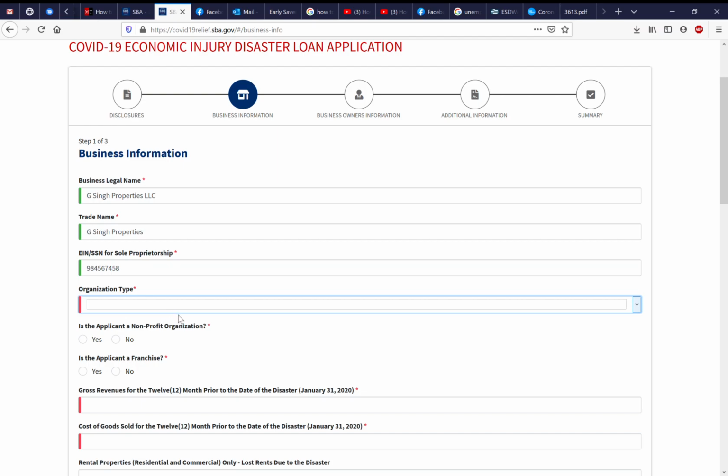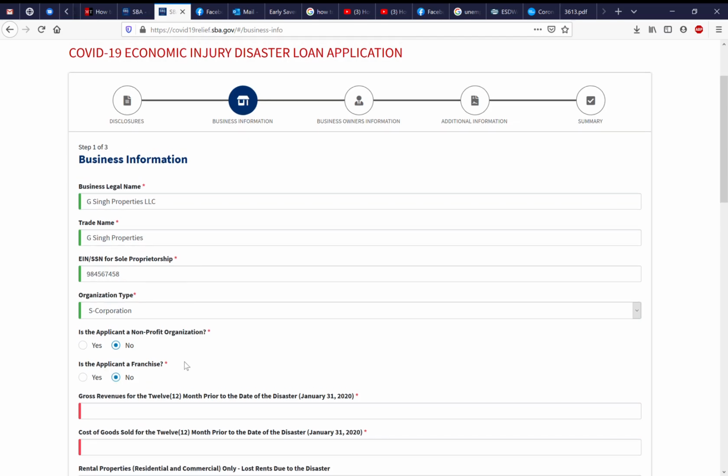Right here, you're going to select which organization type you are. S corporation, C corporation, limited liability. I'm a limited liability company, but I elect to file as a corporation. So I'm going to choose that. Is this a non-profit organization? Hopefully you're not. If you are, then you have to click yes. If you are a franchise, yes or no.